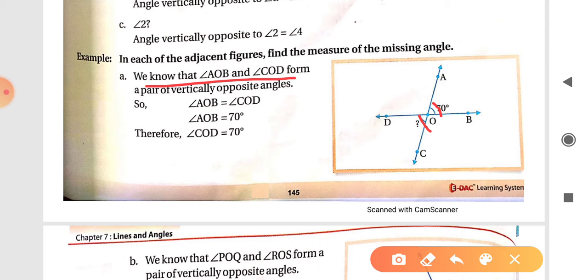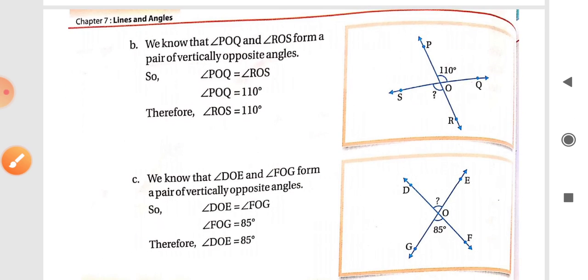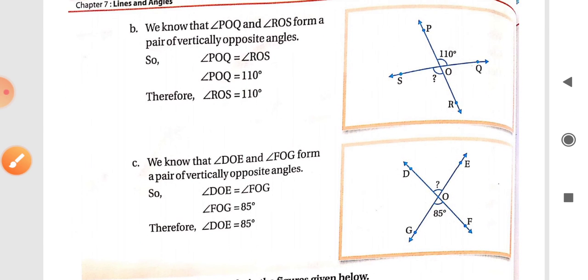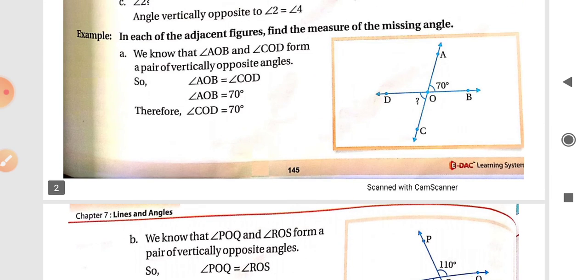We know that angle AOB and angle COD form a pair of vertically opposite angles, so angle AOB is equal to angle COD. Both are equal, and angle AOB is given as 70 degrees. Therefore, angle COD is also 70 degrees. Similarly, you can also do part B and part C. These are the same as part A.